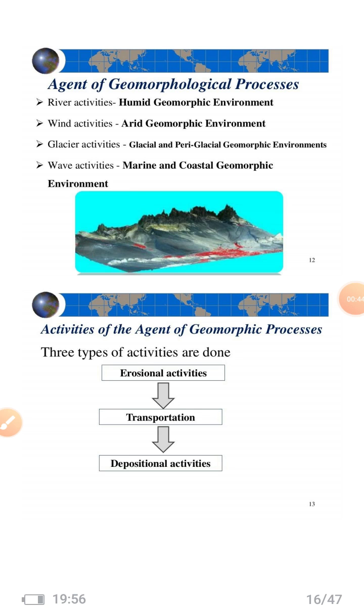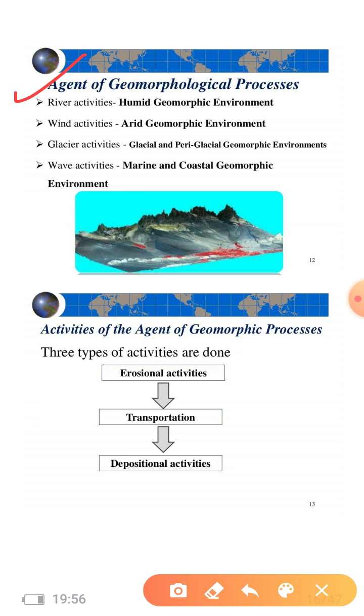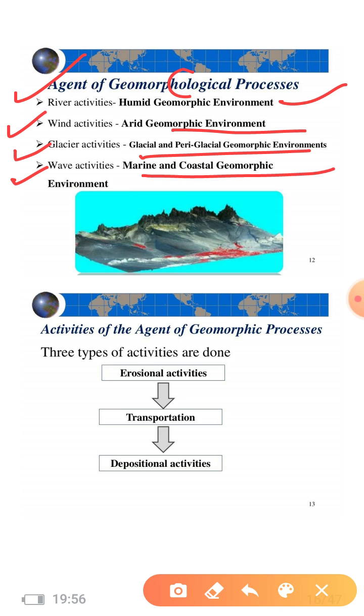Agents of geomorphological processes means the agents which are responsible for the changes occurring over the earth's surface. These are: first, river activities in humid geomorphic environments; then wind activities in arid geomorphic environments; glacier activities in glacial and periglacial environments; and waves, like tides and currents, in marine and coastal geomorphic environments. So in this way we can say that there are four major agents.